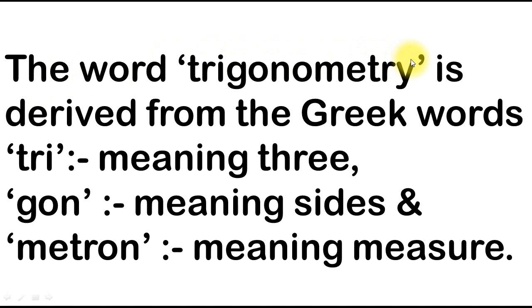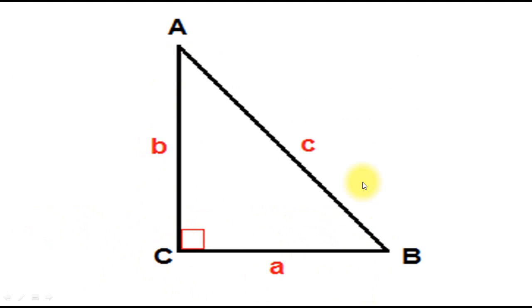The word trigonometry, which we are using again and again, is derived from the Greek words tri, gon and metron. Okay, it's a combination of three words where tri means three, gon means sides and metron means measure. See, this triangle has three sides and three angles. So the measure of three angles and the problem allied with this angle is called trigonometry. As we move forward in this course, it will bring you more clarity with the concept of triangle and trigonometry.